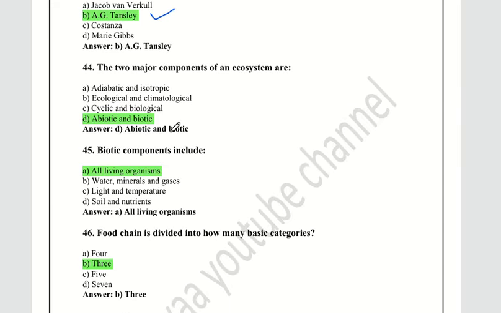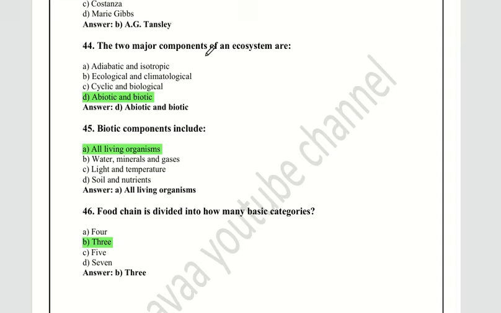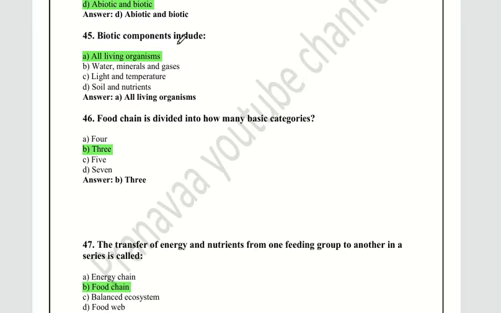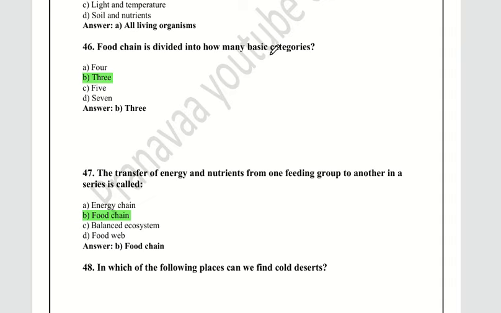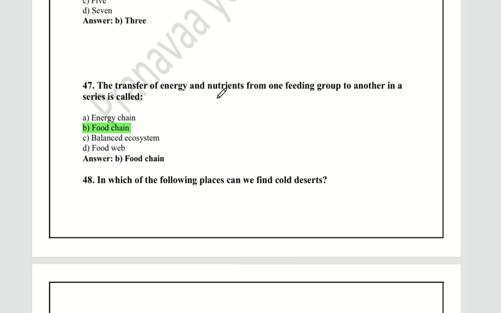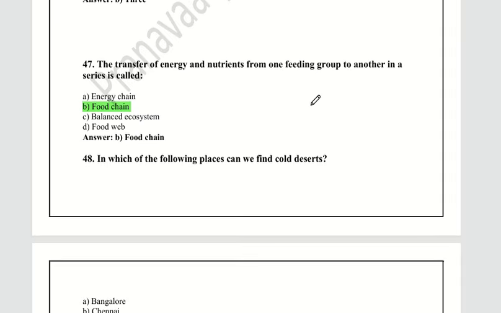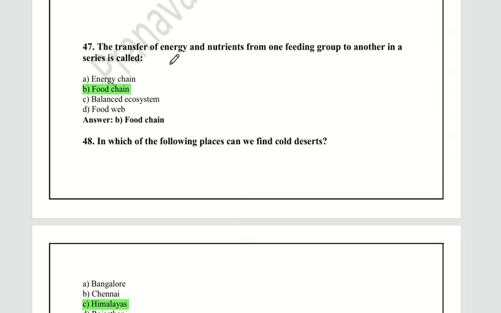Just highlight this, okay? The two major components of an ecosystem are abiotic and biotic. Biotic components include all living organisms. Food chains are divided into how many categories? Three categories.